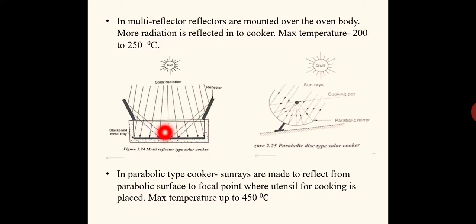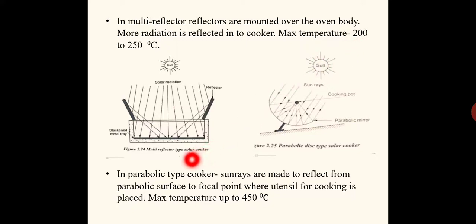Reflectors can be of square type, rectangular shape, triangular shape, various shapes are used. All these contribute to extra energy concentrated into the system. So more temperature is expected, and the maximum temperature that we are getting is 200 to 250 degrees. Earlier it was only 160 degrees. Now the temperature has increased to 200 to 250 degrees.